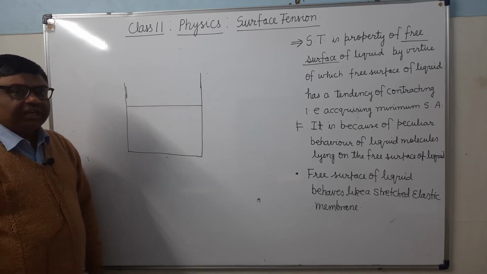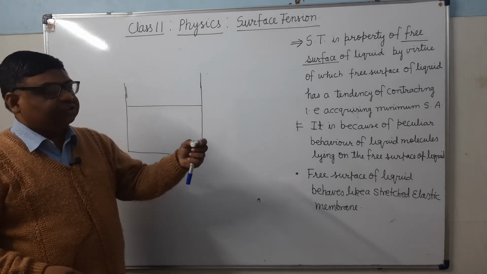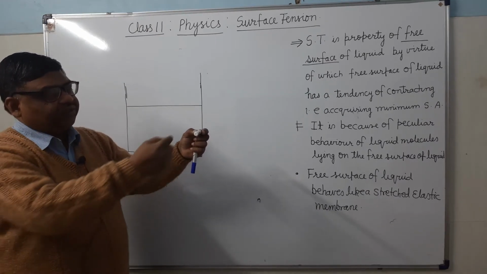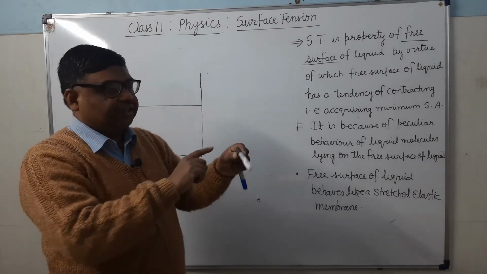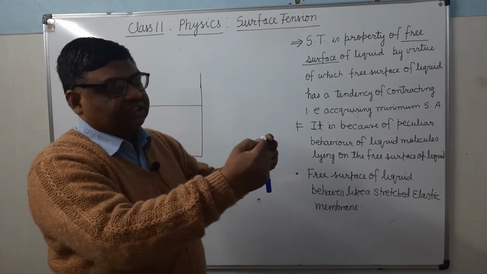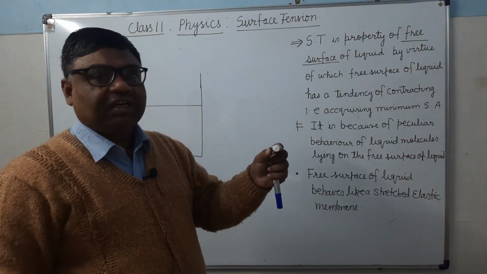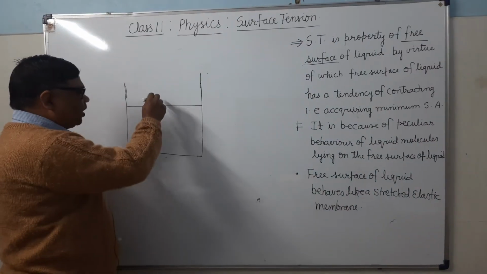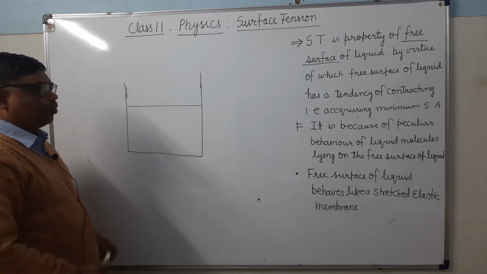It is clear. Here I am showing only the cross-sectional view of the needle. If you see what will be the cross-sectional view, cross-section means that surface which is perpendicular to the length. What is the length of the needle? This. What is the cross-section? This surface. This circular surface is the cross-section. It is clear.